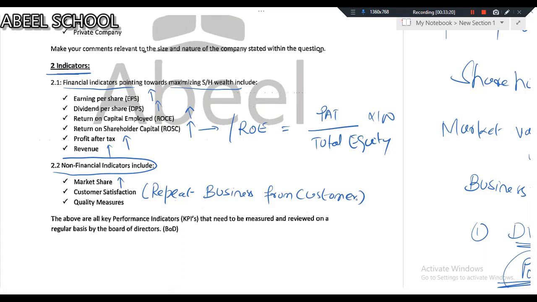Let me give you an example of customer satisfaction. I have heard people say, if you just use an Apple iPhone once, after using it, you will not like any other smartphone at all.